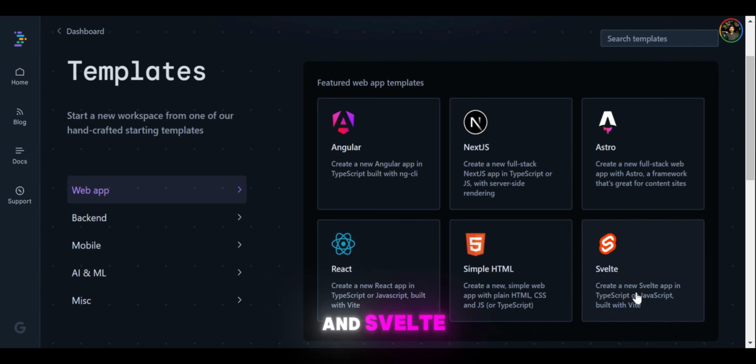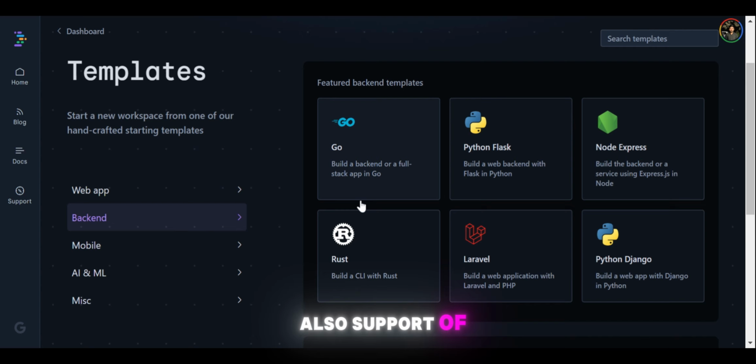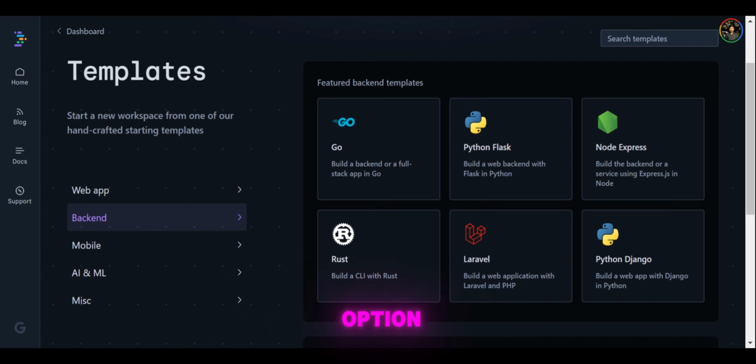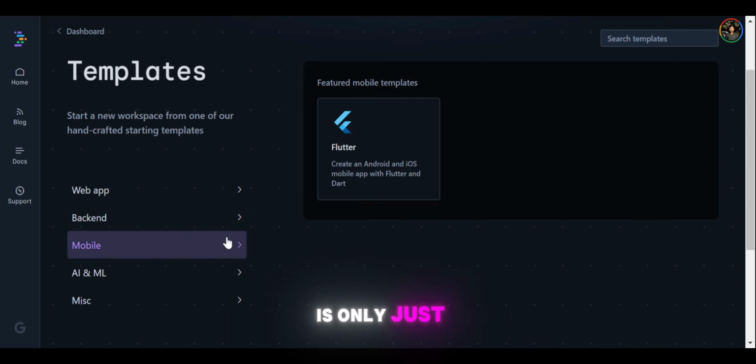And Qwik. Create a new Qwik app in TypeScript, a famous framework. It also supports backend frameworks and languages: Go, Python Flask, Node Express, Rust, which is a very good option, Laravel, and Python Django. For mobile, it only supports Flutter till now.